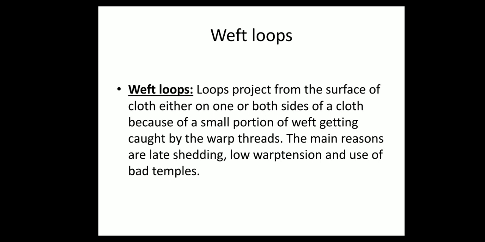Weft loops. Loops project from the surface of cloth either on one or both sides of a cloth because of a small portion of weft getting caught by the warp threads. The main reasons are late shedding, low warp tension, and use of bad templates.